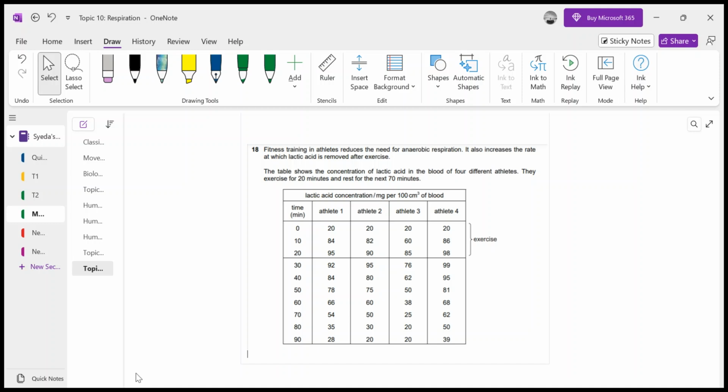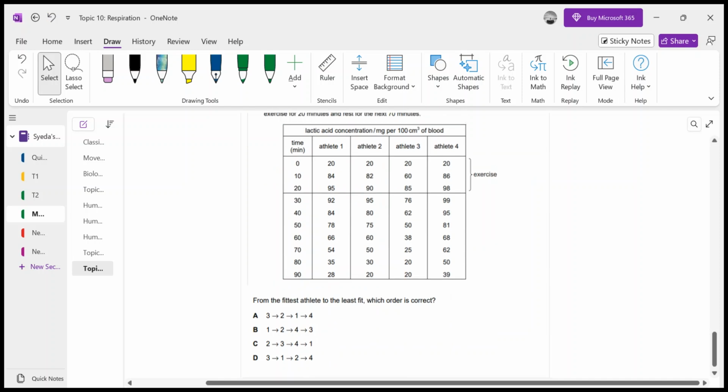So in this question, we have to decide which athlete is fittest, and how we will be able to decide. There are the times in minutes, and then we have four athletes. This is the exercise time. The first 20 minutes are the exercise, and we can see the lactic acid concentration in their blood. In athlete 1, lactic acid concentration increases from 20 to 84, then to 95, and then slowly decreases. It means that during exercise his body is making so much lactic acid, so much anaerobic respiration, so he's not that fit.